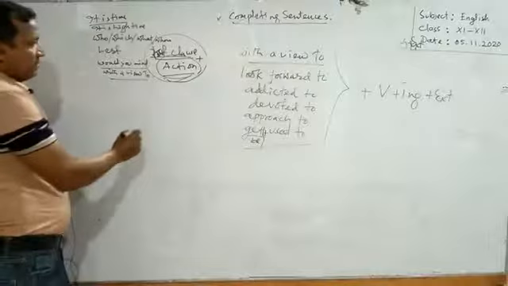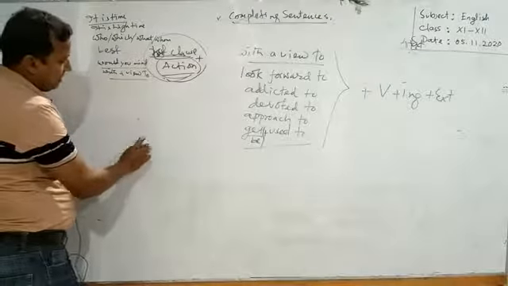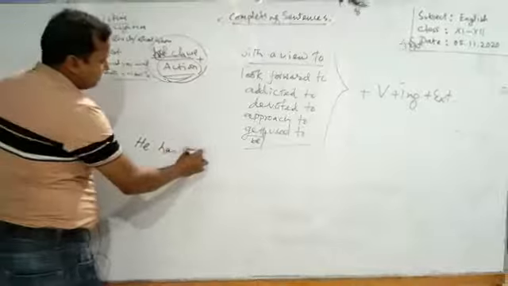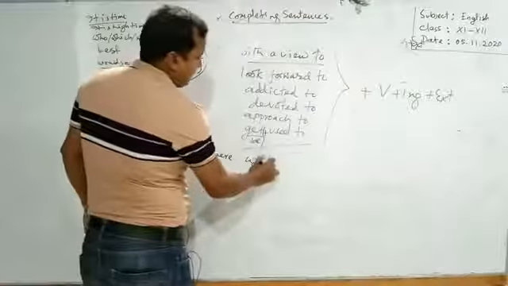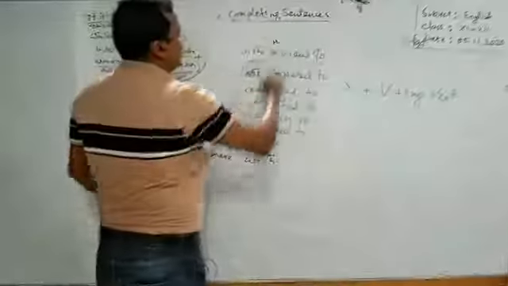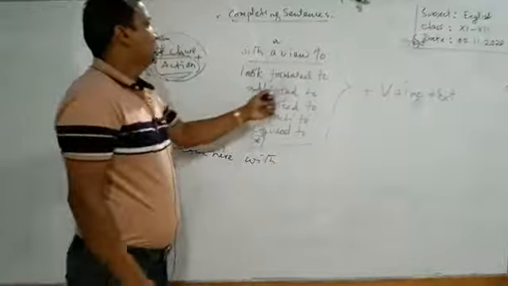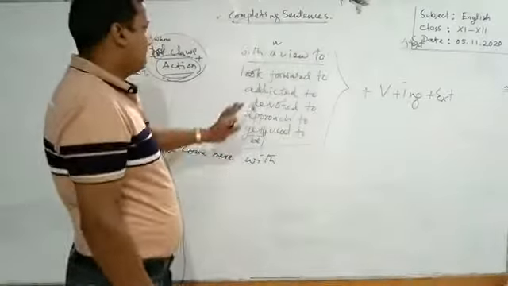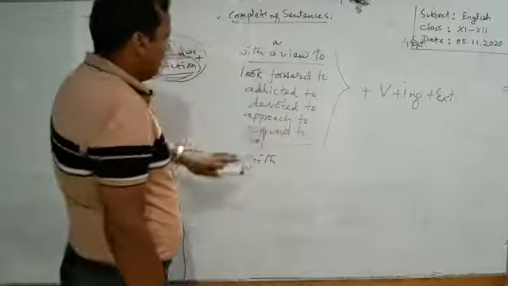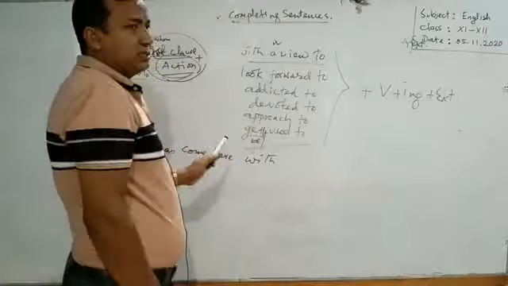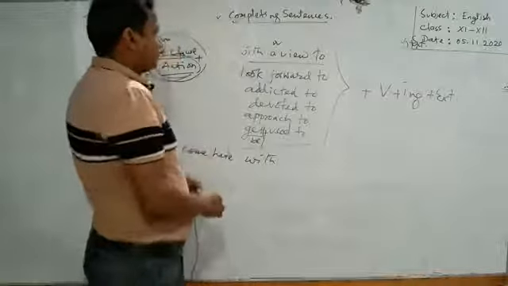Now look at the example. He has come here. With a view to indicates purpose of doing anything. Look forward to means advance to somewhat. Addicted to indicates a strong attraction for bad things.